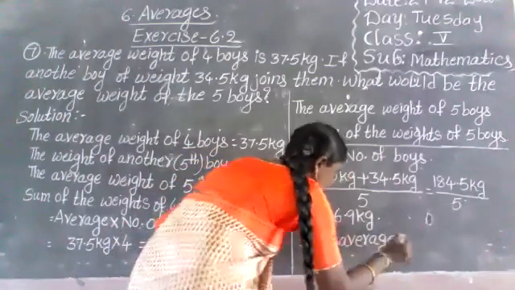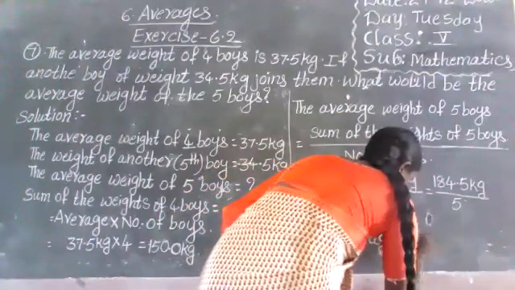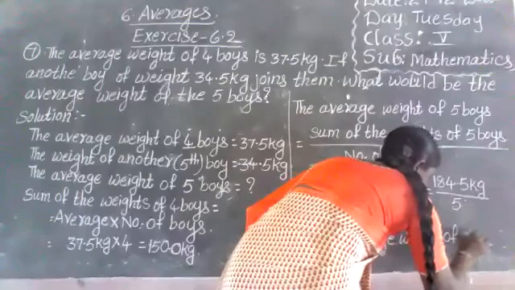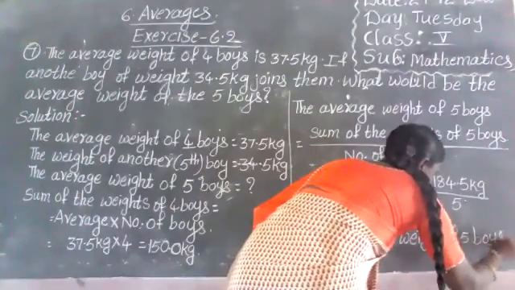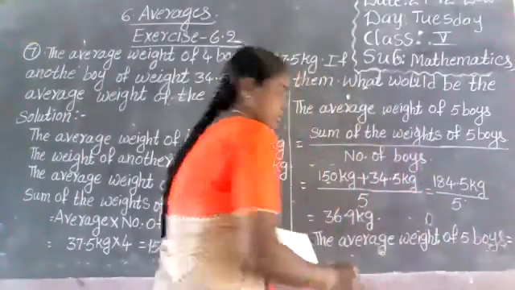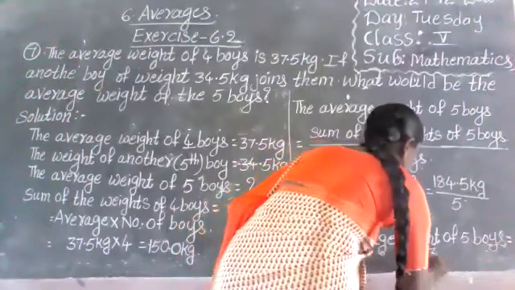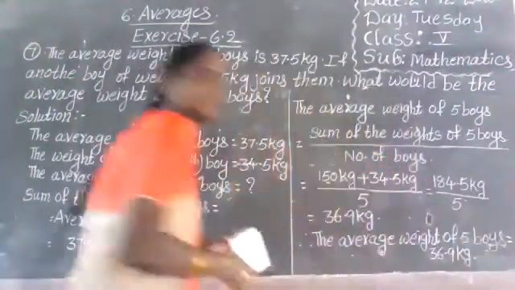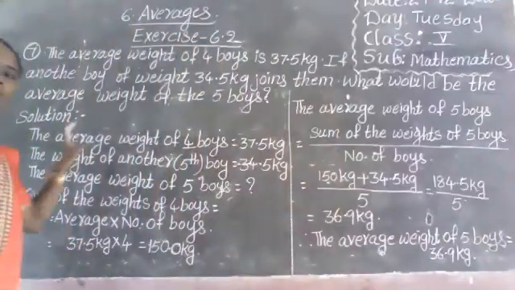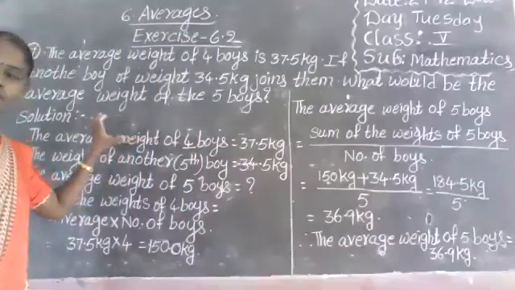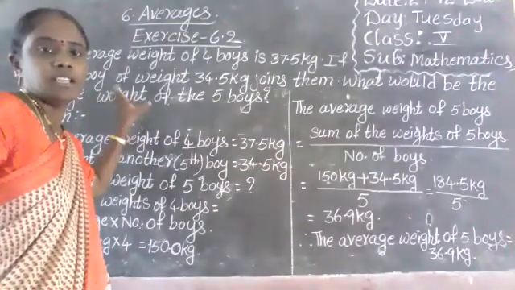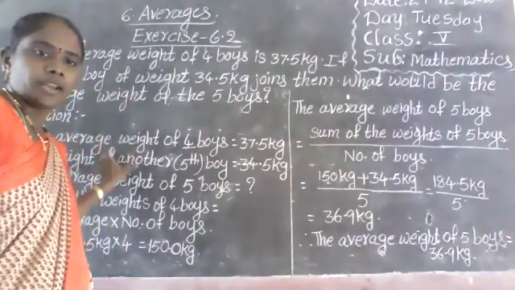The average weight of 5 boys equals 36.9 kilograms. Okay, first, in the problem, observe what is given and write it. First you understand this problem, and write what is given with steps.